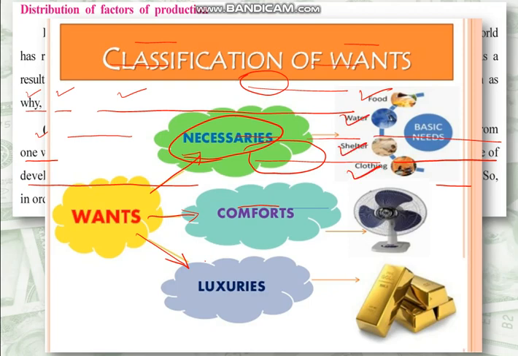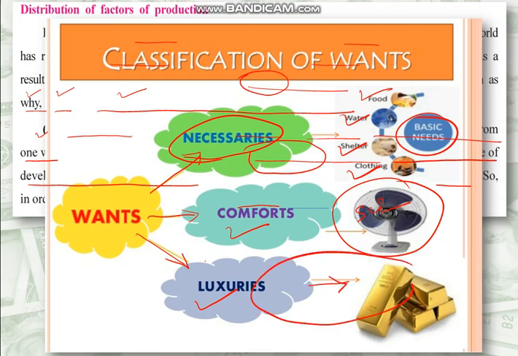Second is comfort, usually arising due to science and technology. Like a fan: if you have a fan, it is comfortable. If you put an AC into a room, it will be more comfortable. The third kind of wants are luxuries, like buying gold. This can be avoided.